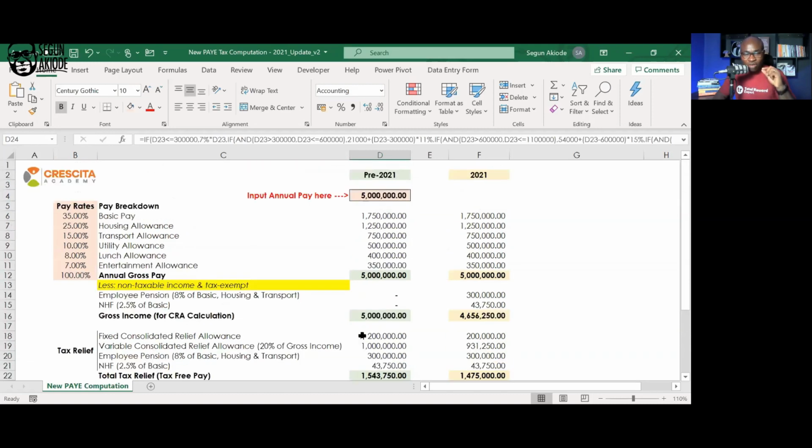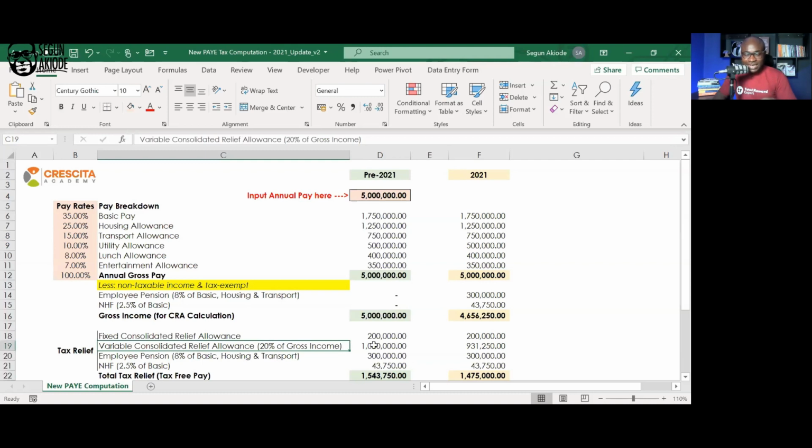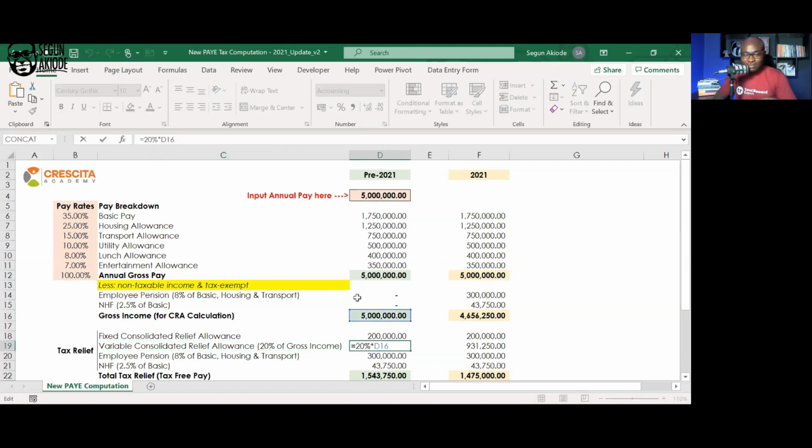But by virtue of the adjustment to the Finance Act 2020, the Finance Act now adjusted your definition of gross income. Ideally, what you would have done is 20% of your 5 million in this scenario. But it now says no, you cannot apply that consolidated allowance of 20% on your gross annual salary. Don't do that.